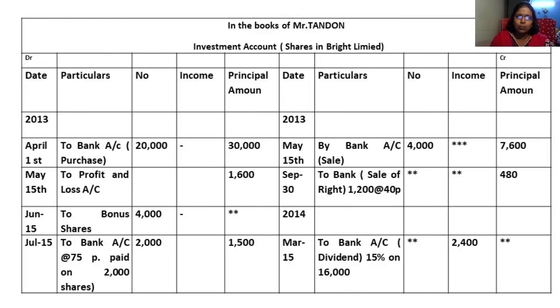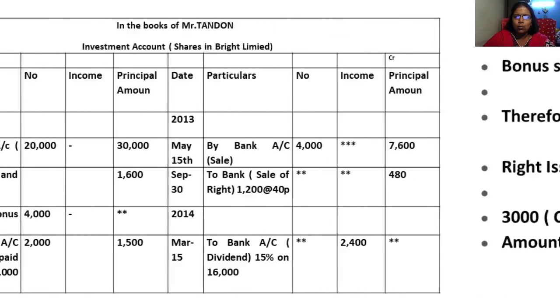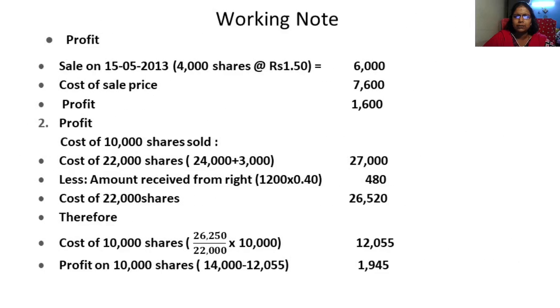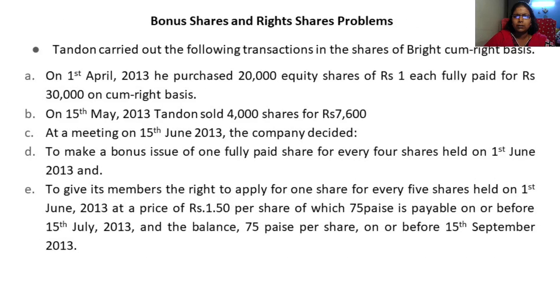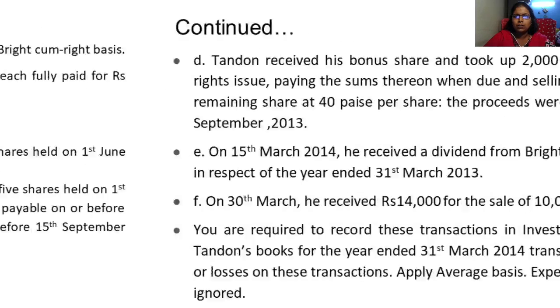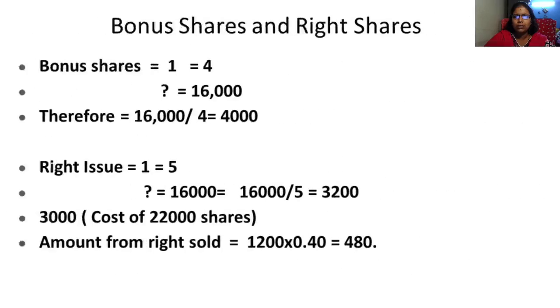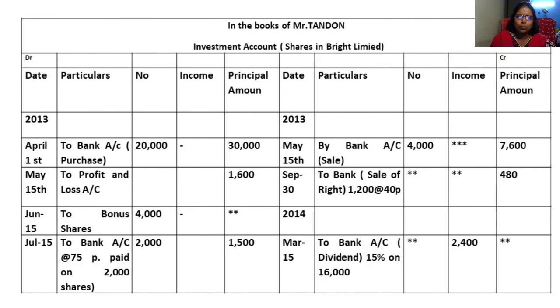Next, we will look at the bonus shares. After May, what is the next transaction? Let us see. May, June. Okay, so in the June transaction, what has happened? You can see here, to bonus shares. I already told you how we got bonus shares. To bonus shares 4,000, I told you there is no money for it. Next, to bank account, 75 paisa paid on 2,000 shares.